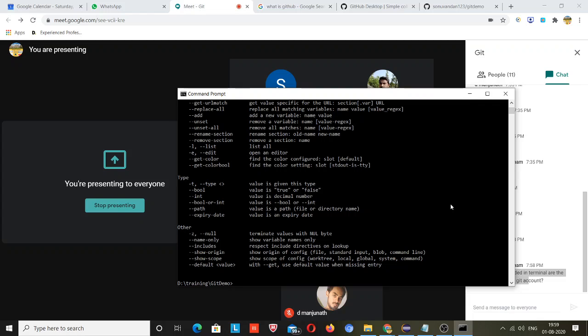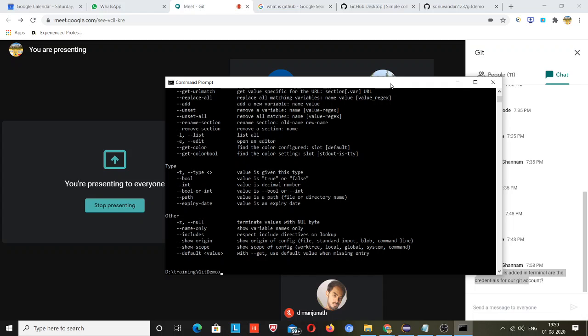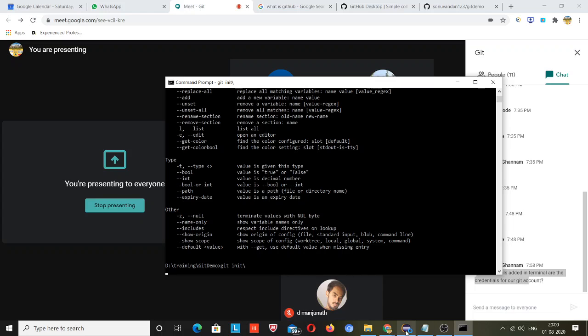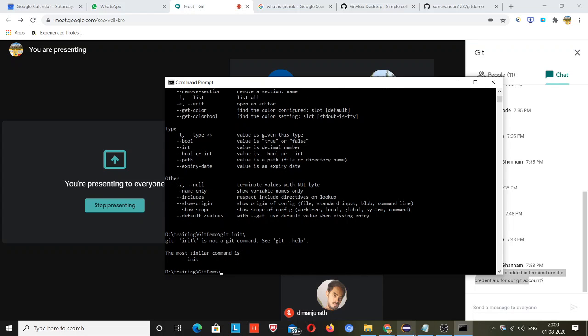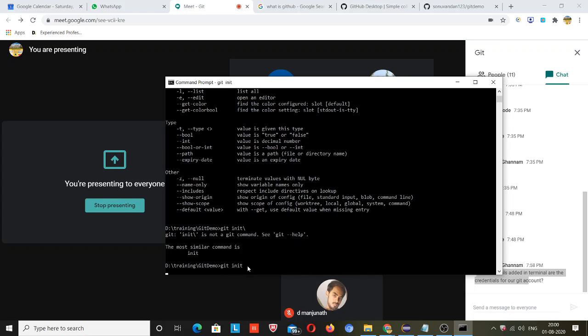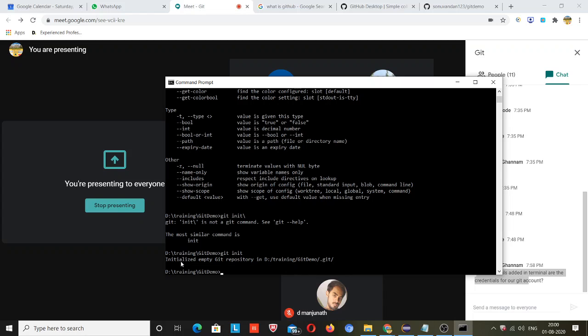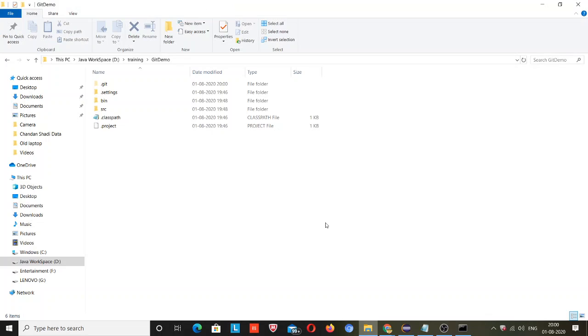Okay, after that, you have successfully provided the credentials, and you are connected to your GitHub account. Now this code you need to initialize first. So for that, type git init, just do it. Click enter. Oh sorry, there was a space, this will create a problem. Okay, so when you make an error, it will look like this. git init and enter. Okay, you can see: initialized empty git repository in D training git demo, and now go here and you guys can see git.